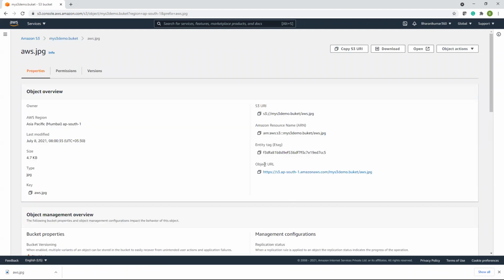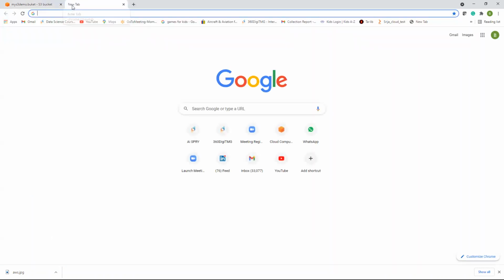I have an object URL. That's what we are talking about. You can now access data globally using this URL. Let us copy. It says access denied.